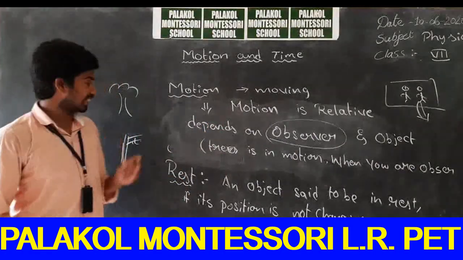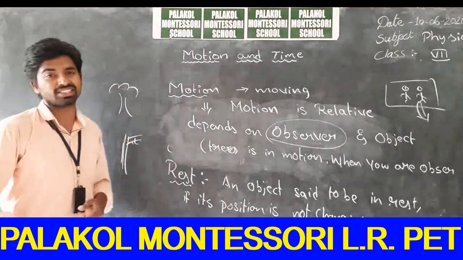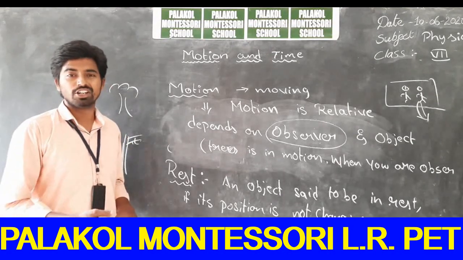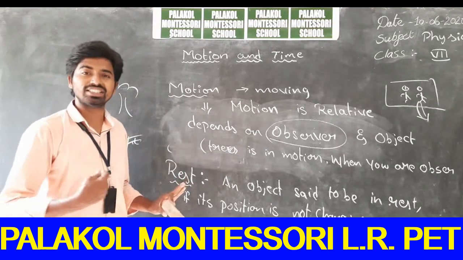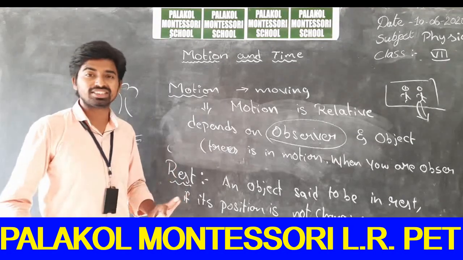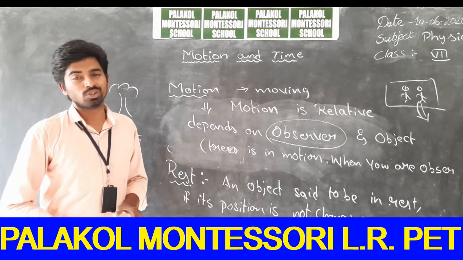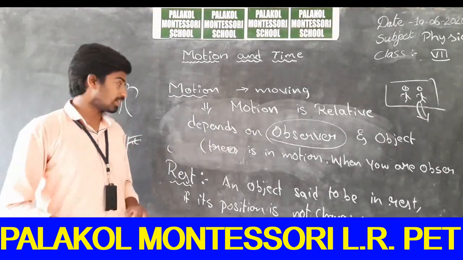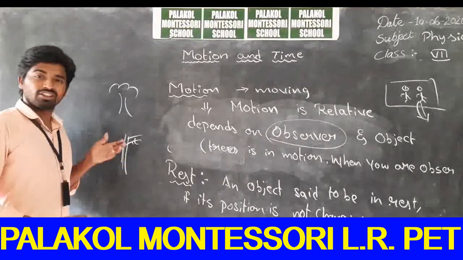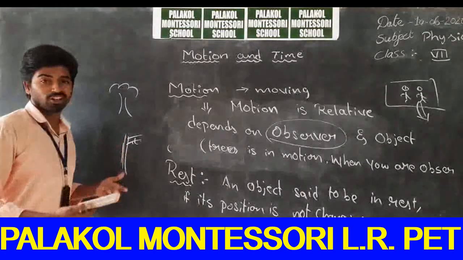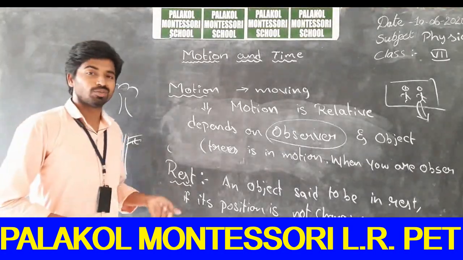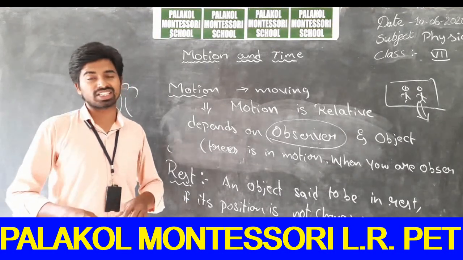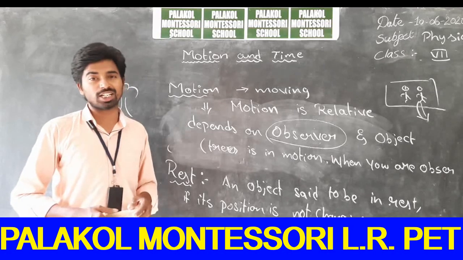Hence the trees and the electric poles can also be considered in motion in some cases. What are those cases? When you are traveling in a bus or any vehicle, then the trees can be considered in motion. So motion is a relative concept. You can find some objects in motion, and you can also find them at rest, depending upon the position of the observer.